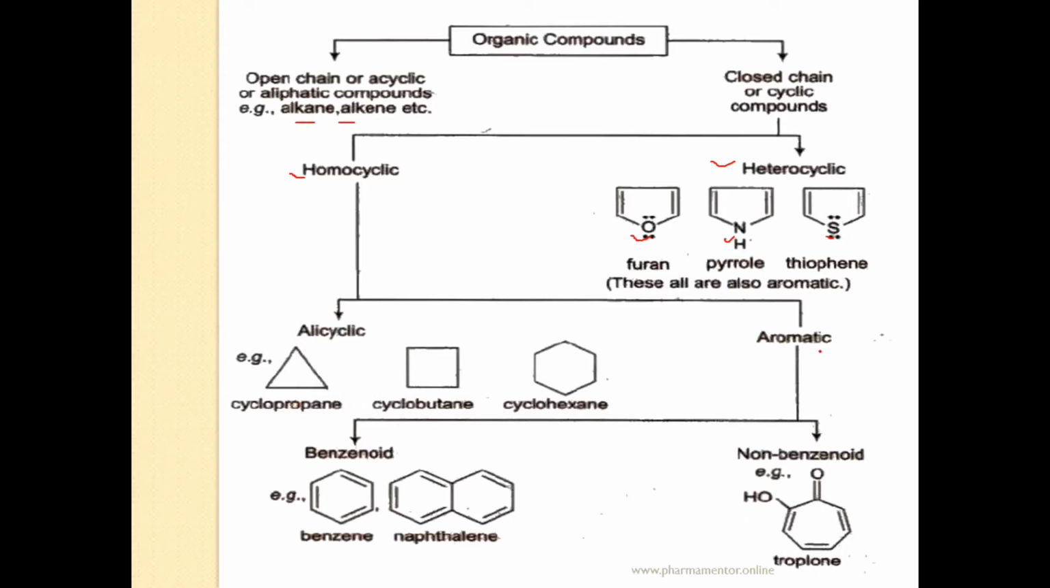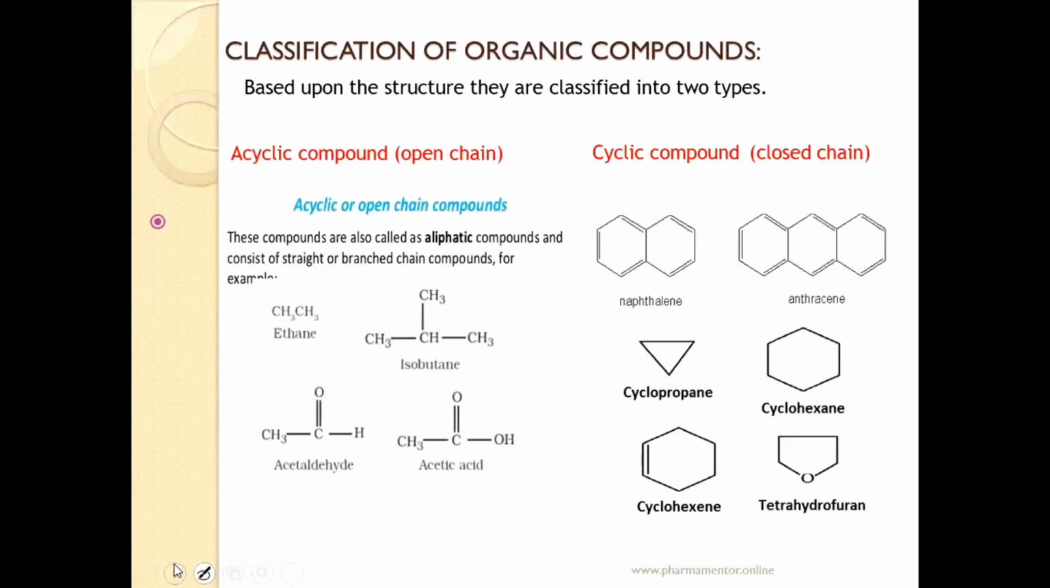Now, aromatic homocyclic compounds are further classified into two classes: benzenoid aromatic compounds and non-benzenoid aromatic compounds. Examples of benzenoids are benzene and naphthalene. And a non-benzenoid example is propylone. This is the classification of organic compounds.